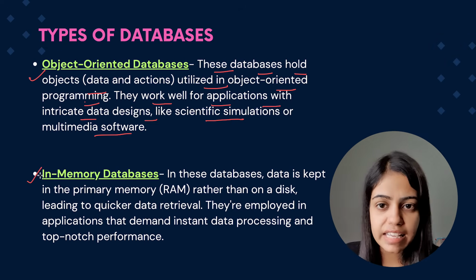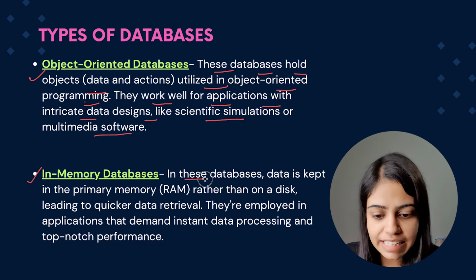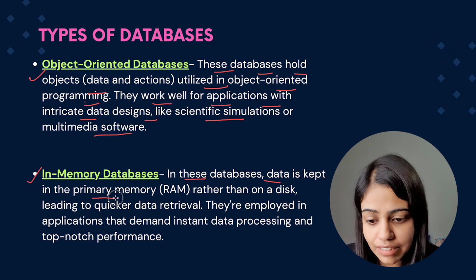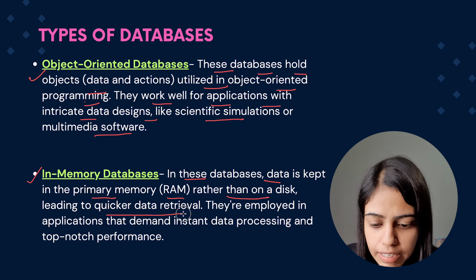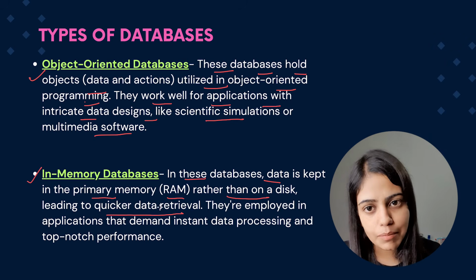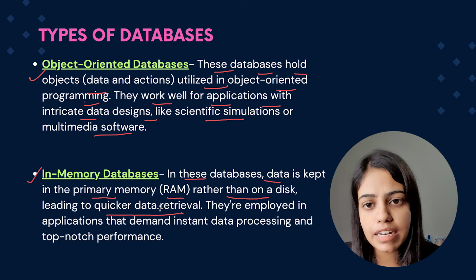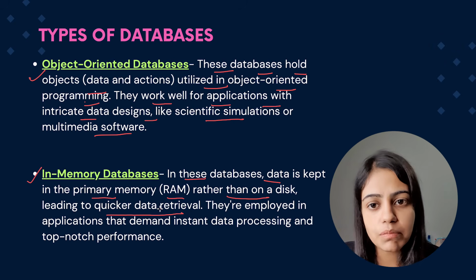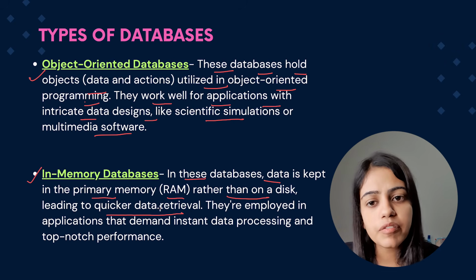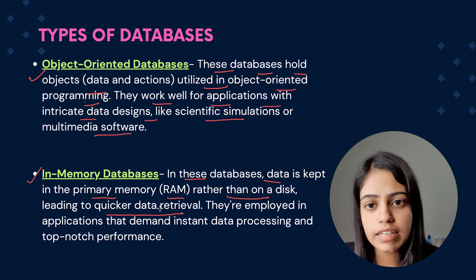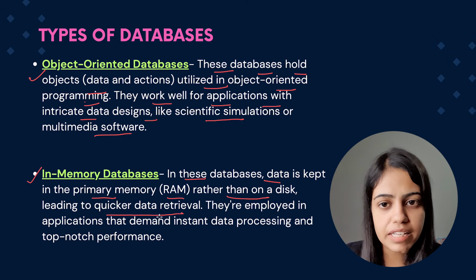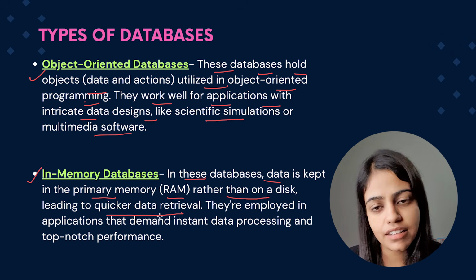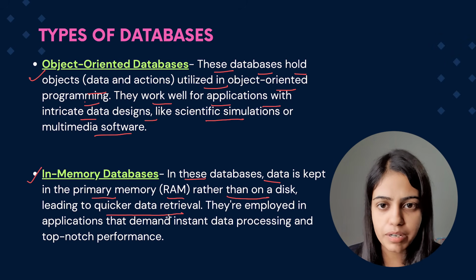Now the fourth one is the in-memory database. In this database, data is kept in the primary memory, that is RAM, rather than on a disk, leading to quicker data retrieval. We keep the data in the primary memory, not in the hard disk or SSD, and this helps improve the time, as we don't need to retrieve data from the SSD; we can retrieve it from the primary memory itself.